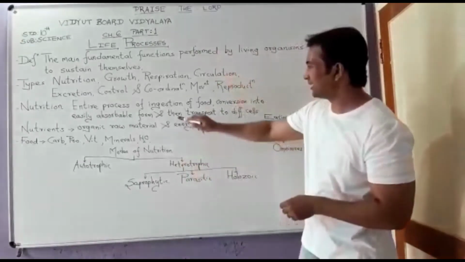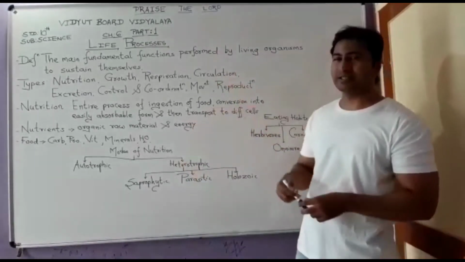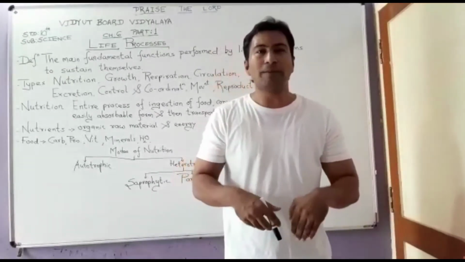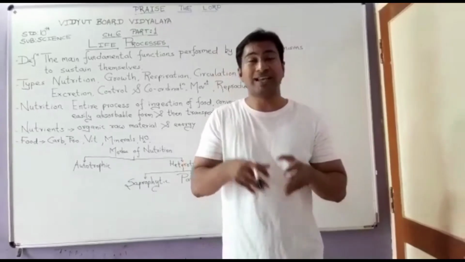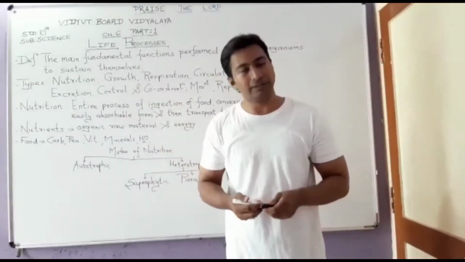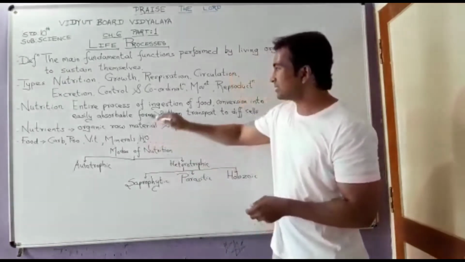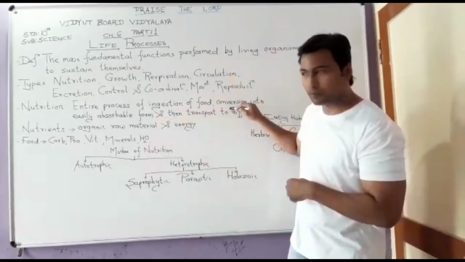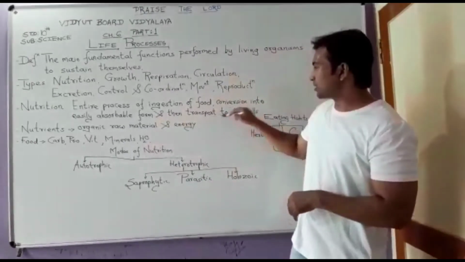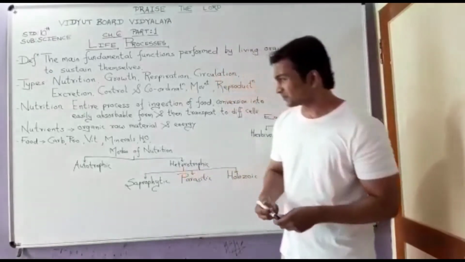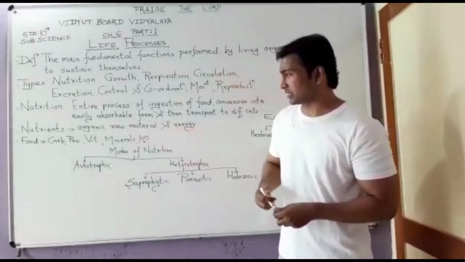And the third one is the transport to different cells of the body. So after absorbing, those nutrients have to be supplied to various cells of the body, that is the transportation. So ultimately it is the ingestion, the conversion into an easily absorbable form, and then the transportation to different cells of the body.